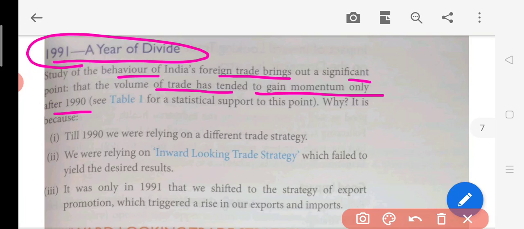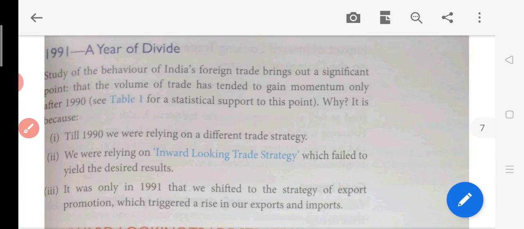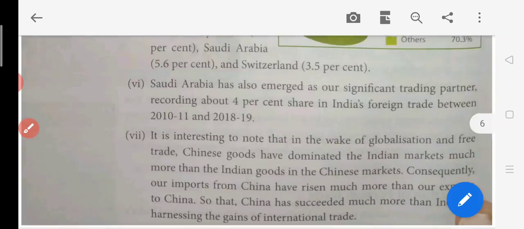So why is it called the year of great divide? Because after that, what happened? In 1991, when the new economic policy was implemented, suddenly there was a change in the volume, meaning the quantity of import and export increased after that. In this table, see table 1 for the statistical report on this point. Why is it so? Because till 1990, we can go to that table again.